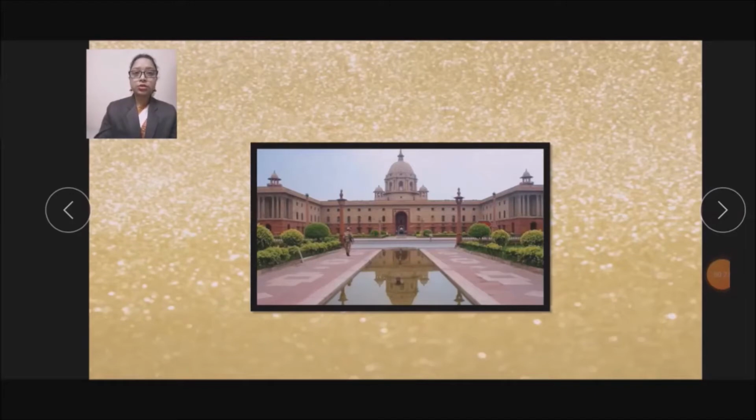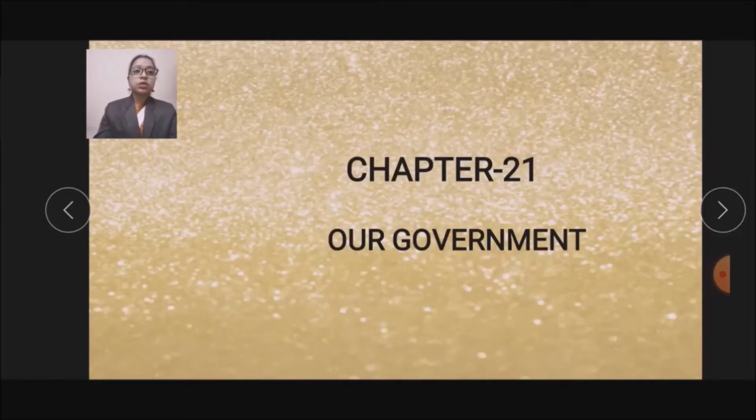In your class three, you have studied that there are two types of government. One is central government and another is state government. So today we are going to learn about the functions of the state and the central government in chapter 21, and the name of the chapter is Government.